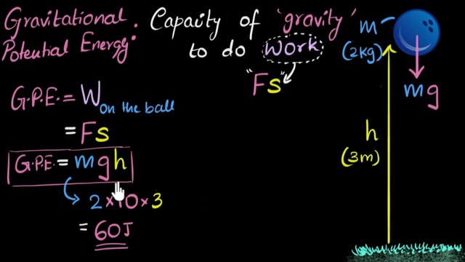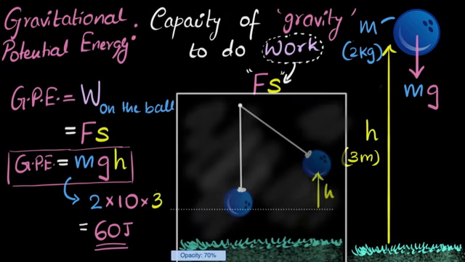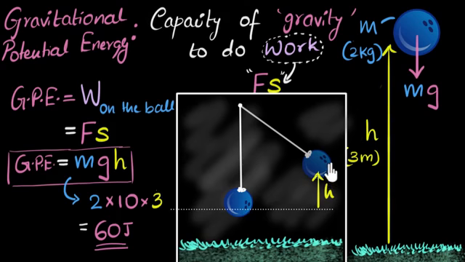And if you ever get confused about from where you should calculate that height, where is your ground in general, you are free to choose whichever level you want as your ground. And what I like to do is that in any experiment, I ask myself, what is the lowest point that object can reach in that experiment, and then call that my ground and calculate the height from there to calculate potential energy.